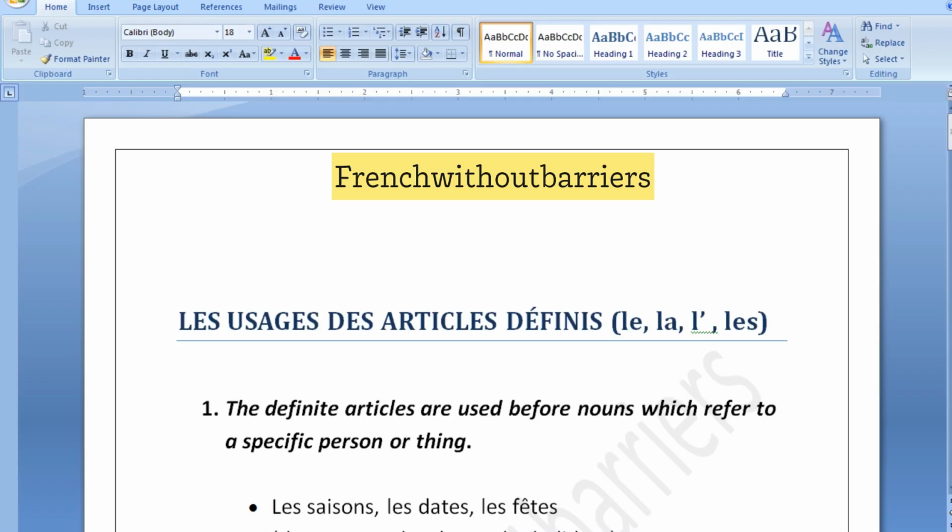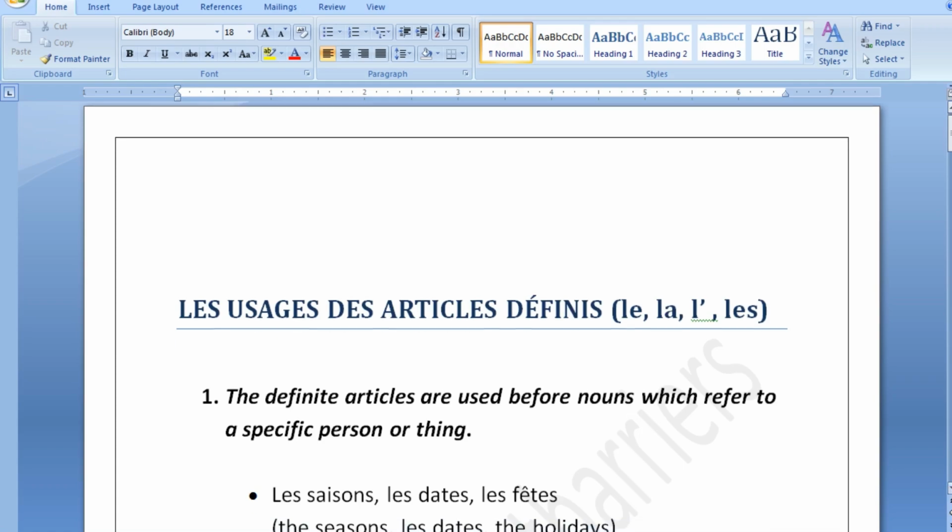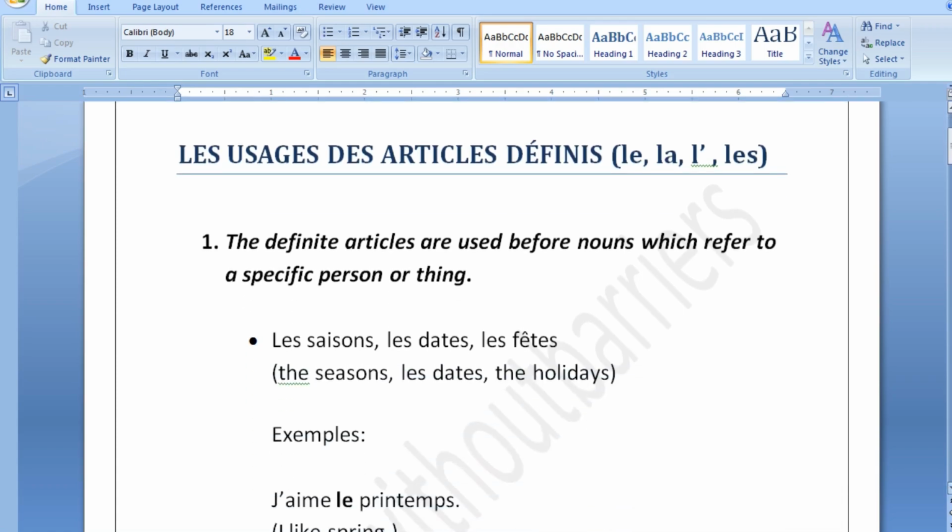Now, guys, there is a lot of confusion in the minds of the students regarding the uses of these articles, and today I'm going to clear these doubts. Okay. In case you have any questions, any doubts, then of course you can leave them in the comments, and I'll get back to you. Okay. And let's start now.